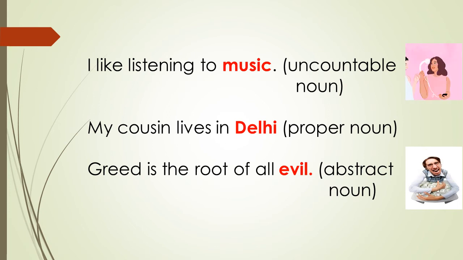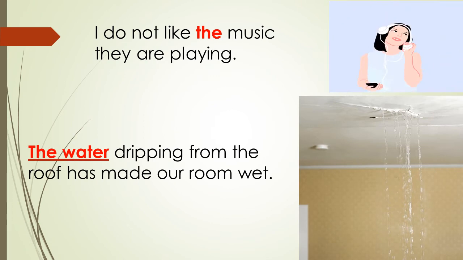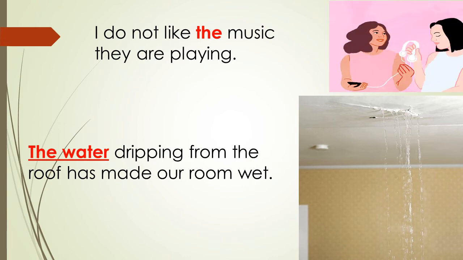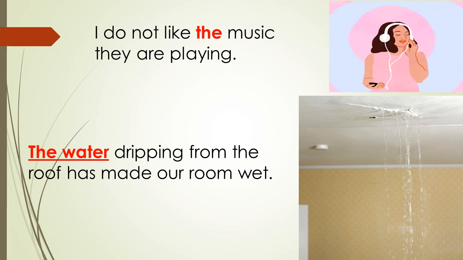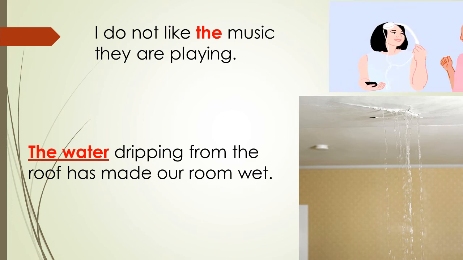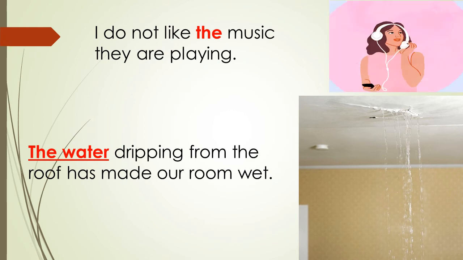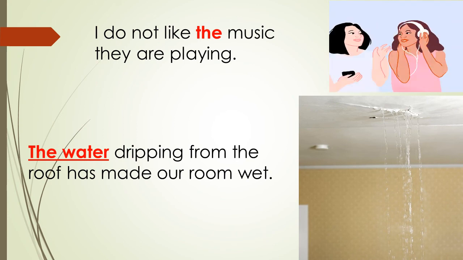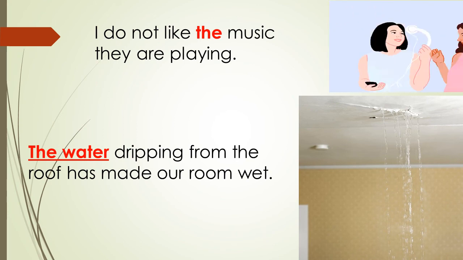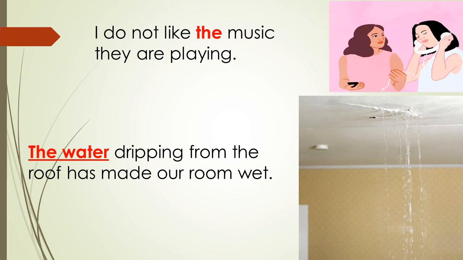But there are a few exceptions. We use the before uncountable nouns that have been made particular or specific. For example, I don't like the music they are playing. The water dripping from the roof has made the room wet. Here, the music means the specific music. The water dripping from the roof. From where? From the roof. So, here also water is specific. I hope I am clear.